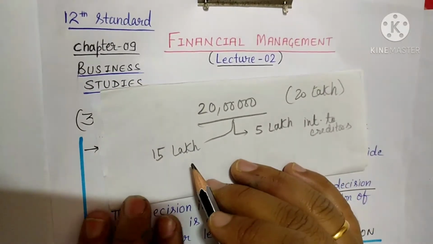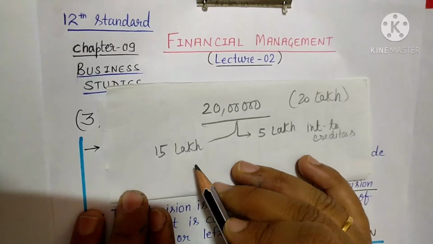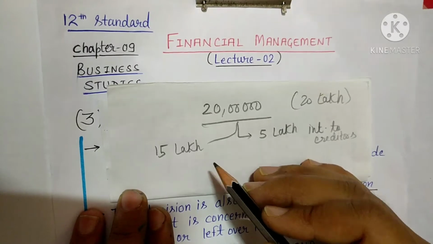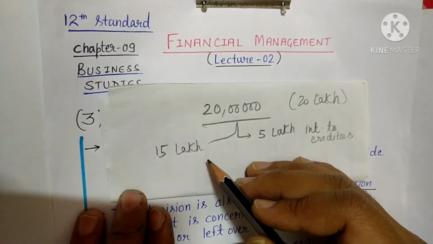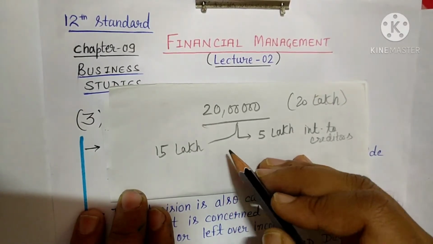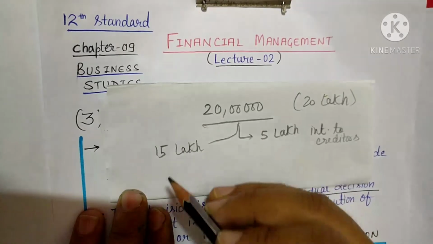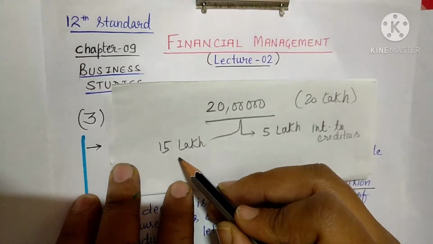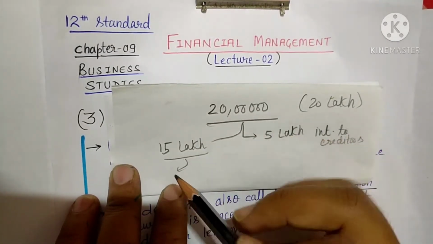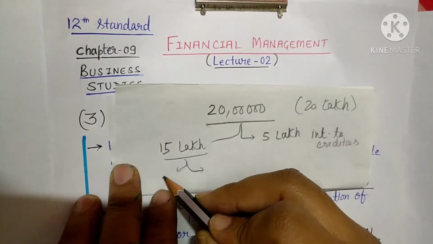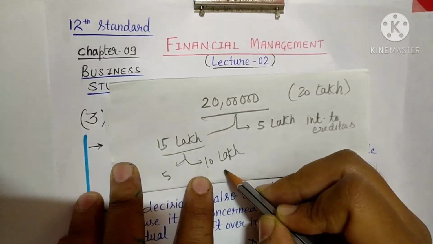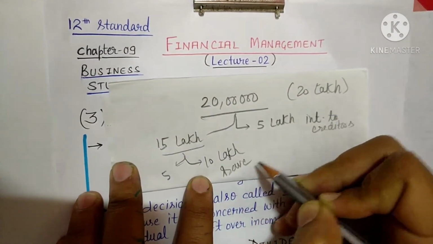Now this 15 lakh, they have to decide what to do with it. That is the surplus fund, the profit of the firm. So what to do with this 15 lakh? Either distribute it to equity shareholders in the form of dividend, or keep it aside in the form of retained earnings, or save it. They can either distribute it fully to equity shareholders as dividend, or distribute just 5 lakh and save 10 lakh for their future investment.